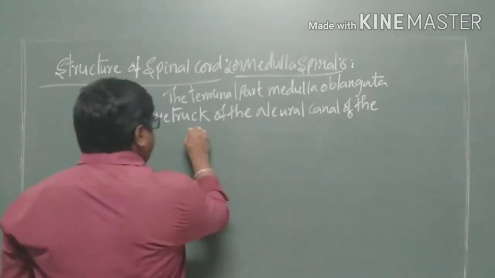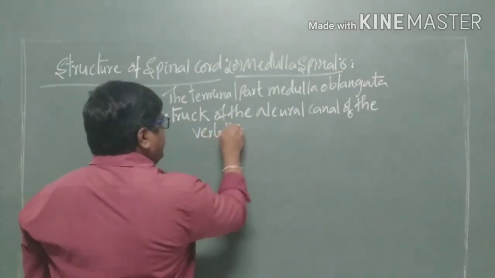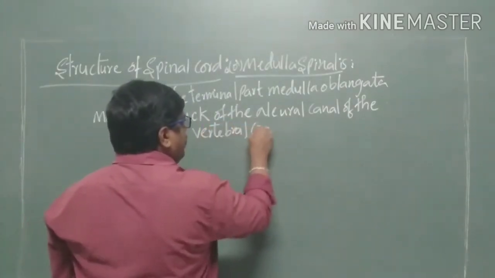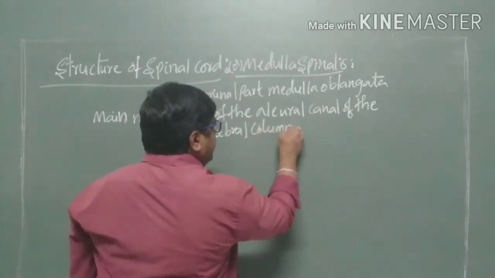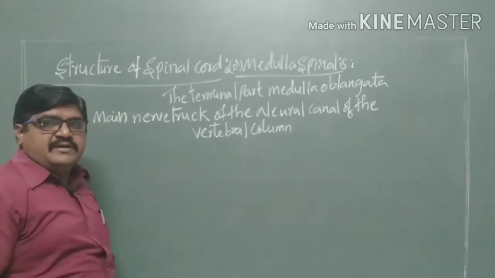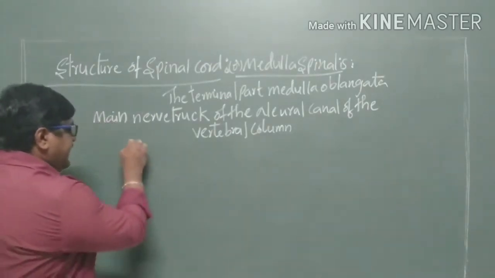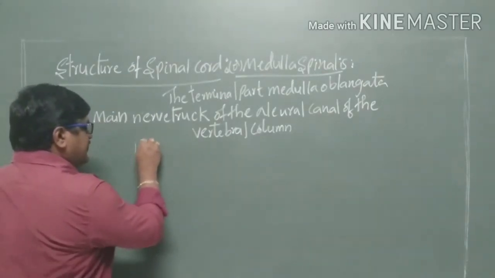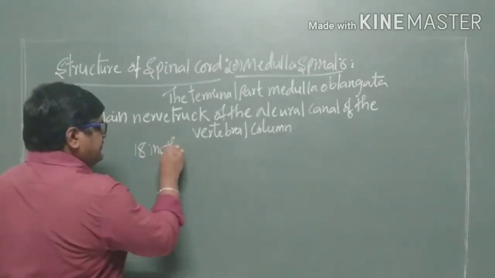And the length of the spinal cord is 18 inches.